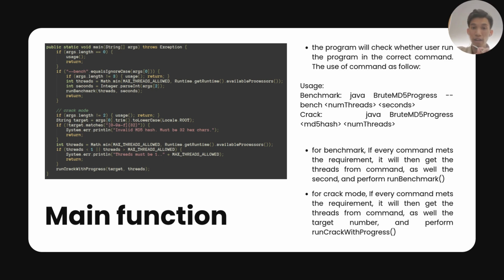For the benchmark, if every command meets the requirements, it will get the threads from the command, as well as the seconds, which is the elapsed time, and perform the run benchmark function. Lastly, for the crack mode, it is the same as the benchmark: if every command the user enters meets the requirements, it will get the threads from the command as well as the target hash, and then perform the run crack with progress function.